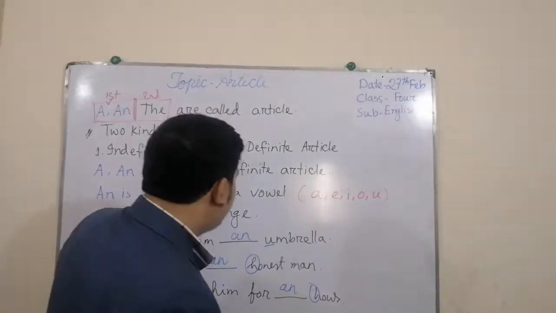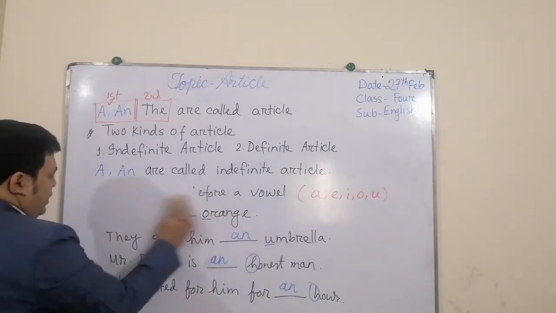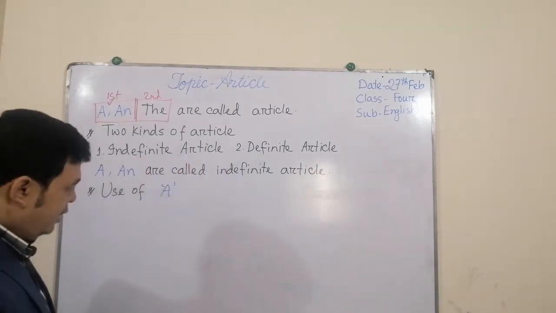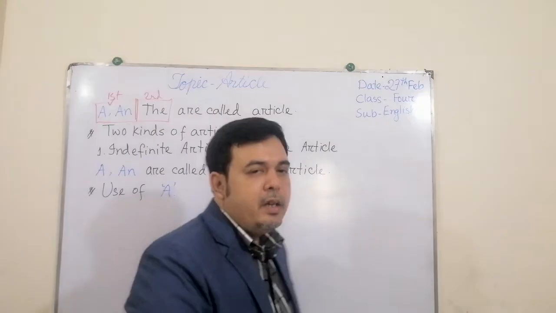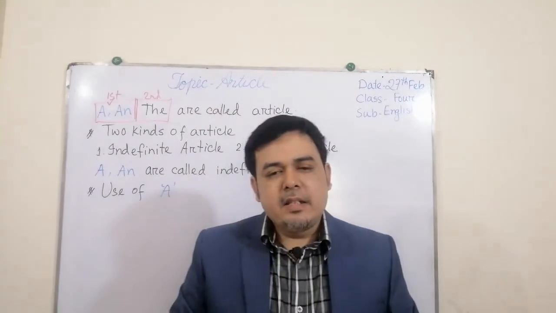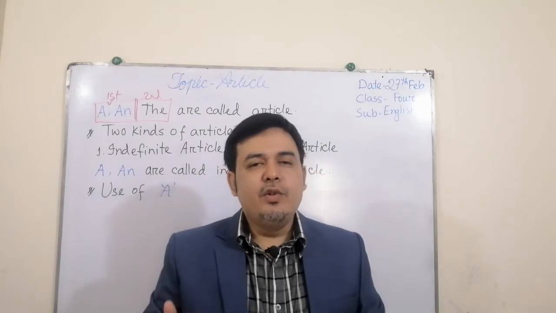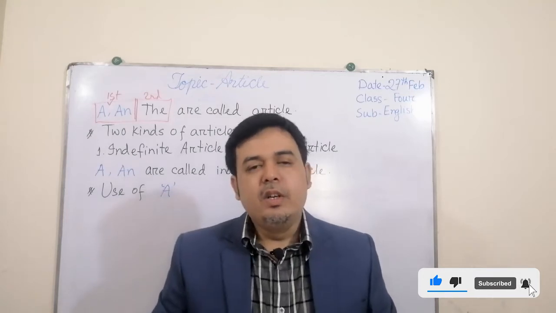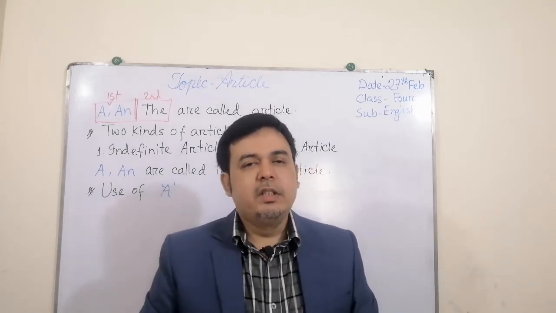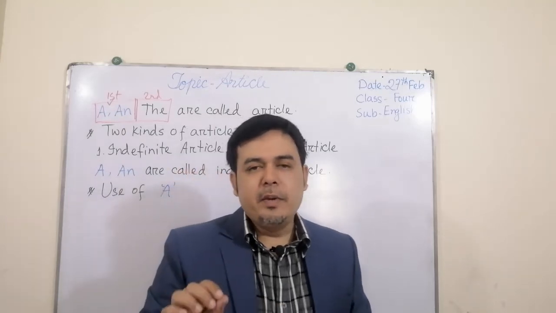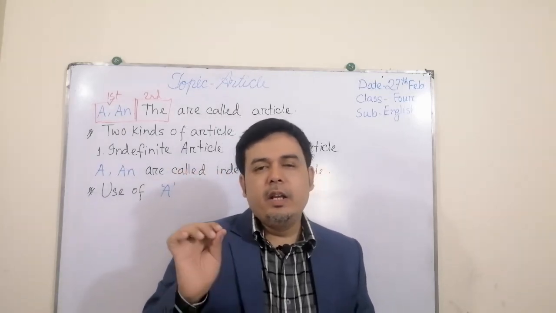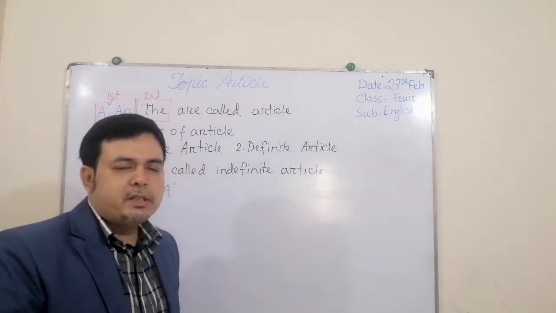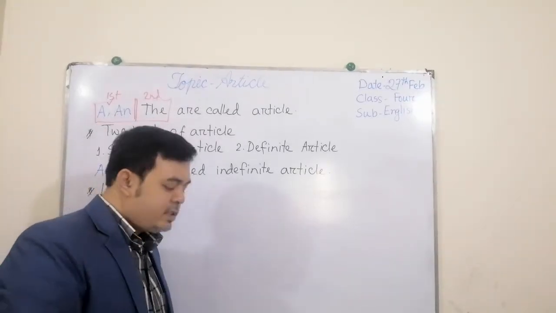Now we will see the use of a. Like the use of an, the use of a works with the consonants. We know there are 26 letters in the English alphabet. Five are vowels: A, E, I, O, U. Except these five, the other 21 letters are consonants.